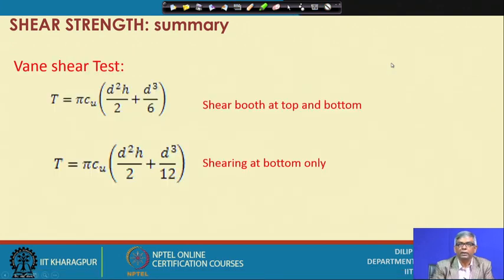And finally, as I have mentioned, whether normally consolidated or over consolidated, or loose sand or dense sand, we can do different tests.